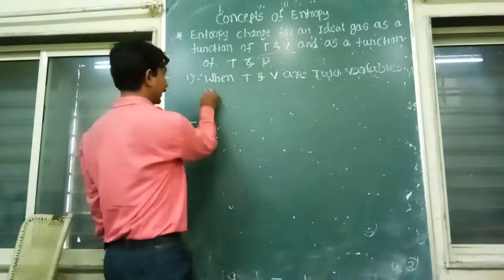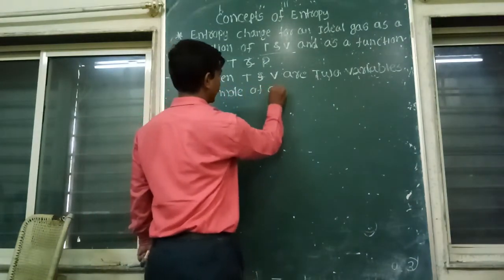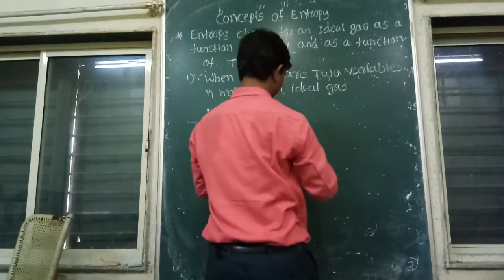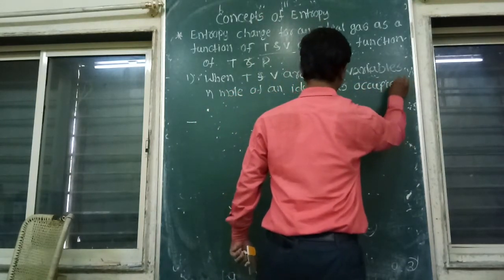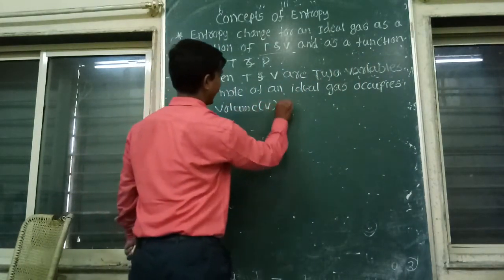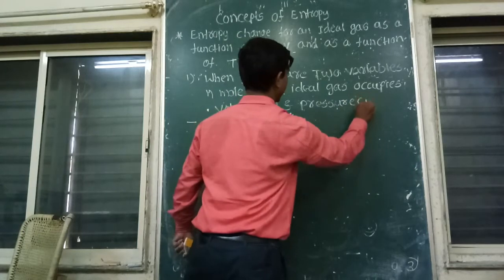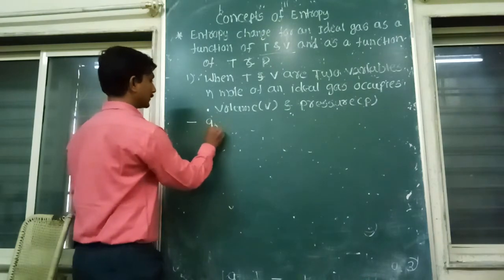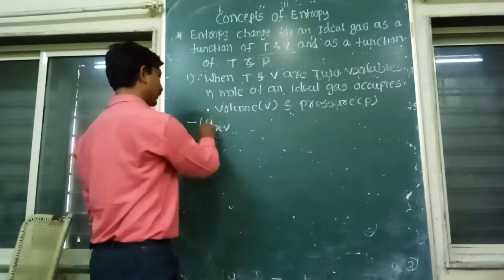Now consider n mole of an ideal gas, occupying volume V and having pressure P. Now the system absorbs heat reversibly, that is Q reversible.